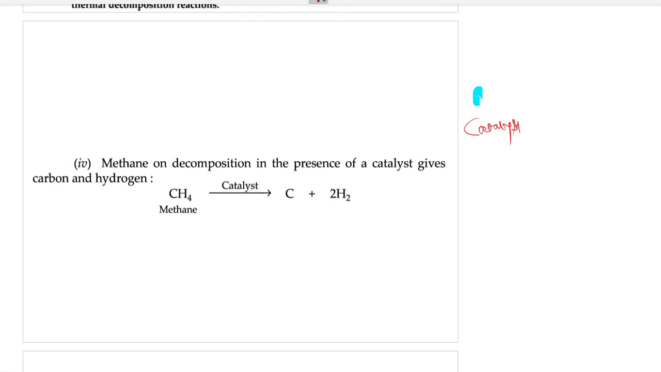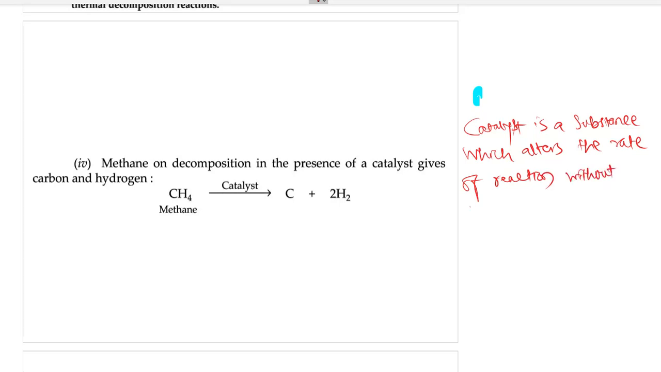Catalyst is a substance which alters the rate of reaction without taking part in the reaction. So this is the definition of catalyst. Catalyst is a substance which alters the rate of reaction.